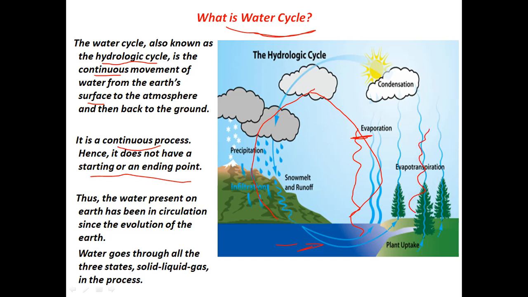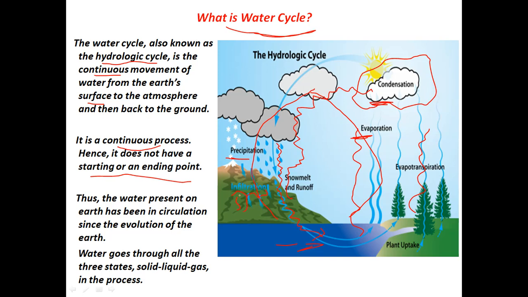When these water vapors reach the atmosphere, clouds are formed, and then condensation takes place. Condensation is a process by which water changes its form from gas or vapor to liquid. After condensation, this water comes down on the surface of the Earth in the form of precipitation, which is rain, snow, hail, etc. In the form of runoff, it again reaches lakes, rivers, and oceans, and some part of the water is absorbed by the soil.